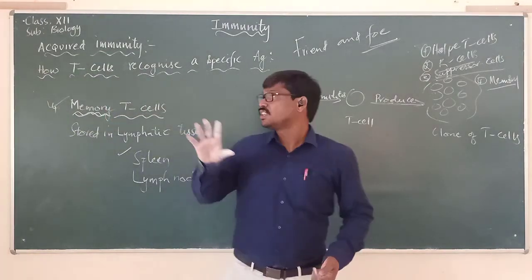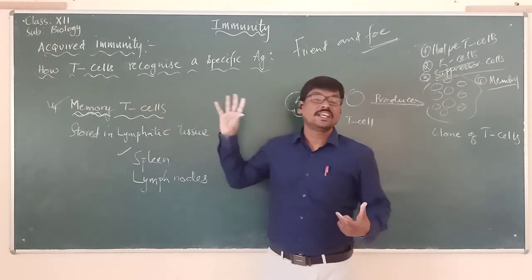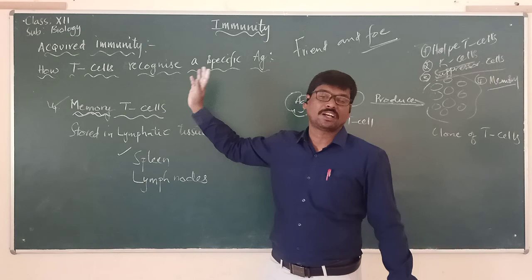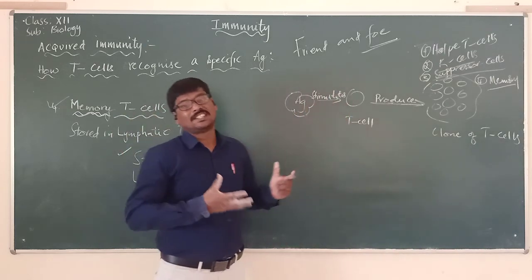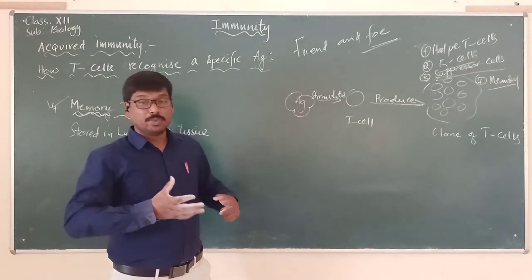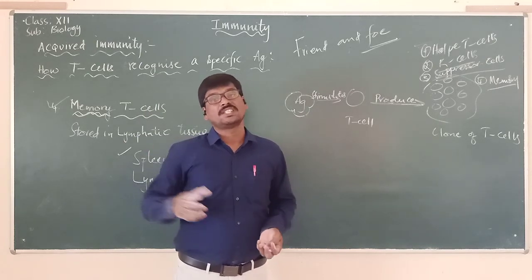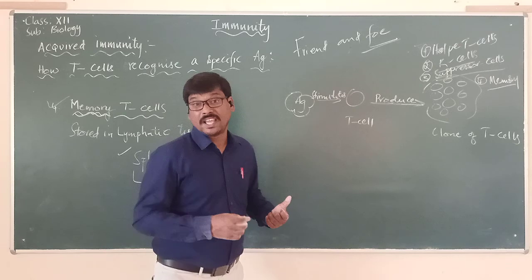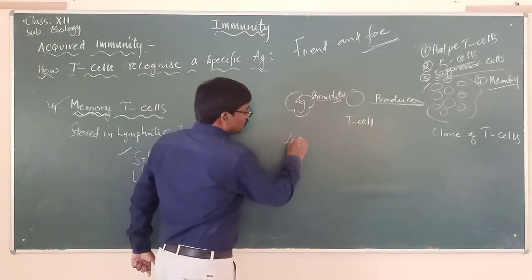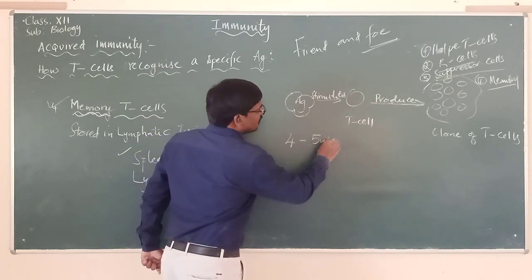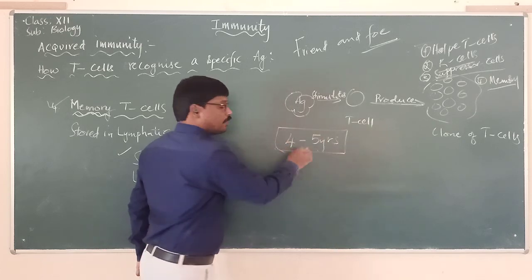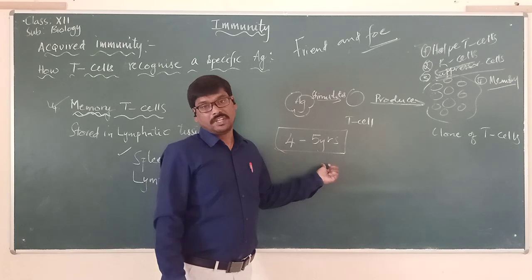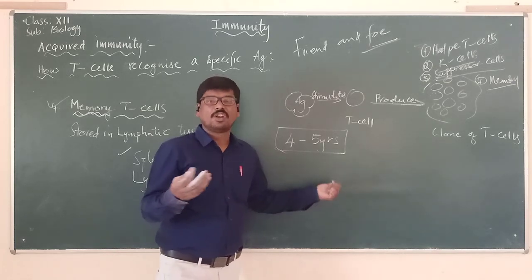So these are the cells which are involved in the acquired immunity. And all these are the types of T cells which help in protecting the body from various disease causing microbes. And these T cells can be there in our body for about 4 to 5 years, or even longer also. For how long will these T cells be present in our body? For 4 to 5 years, or sometimes even longer.